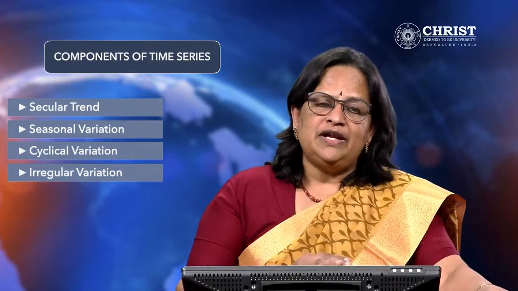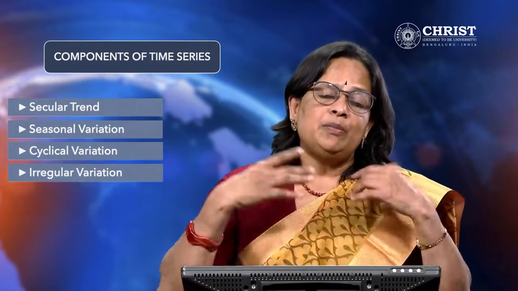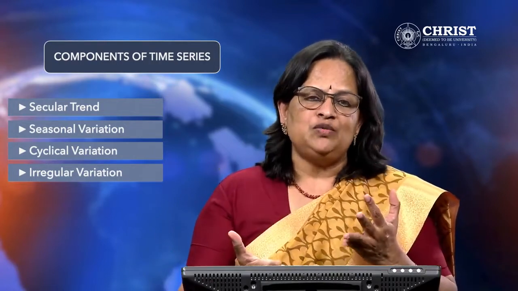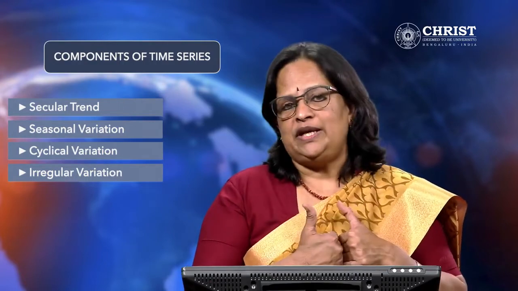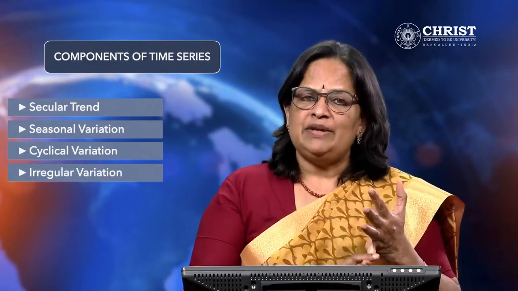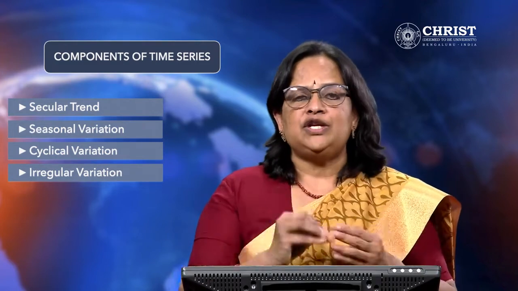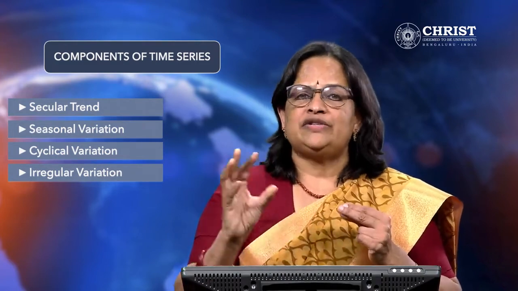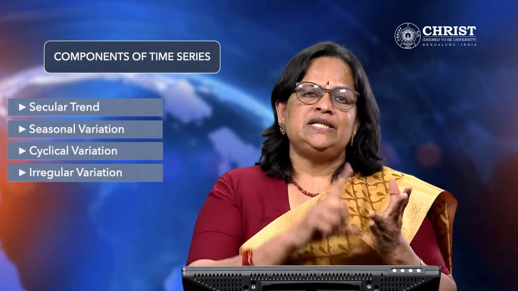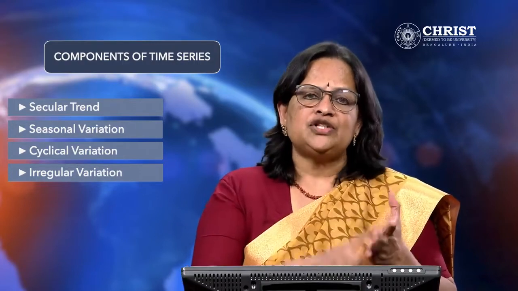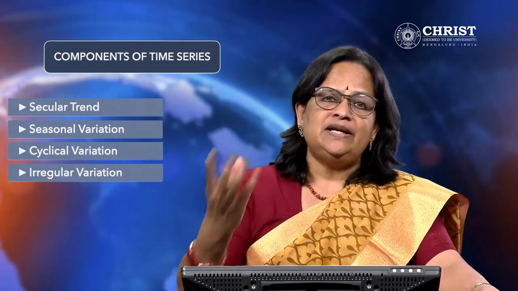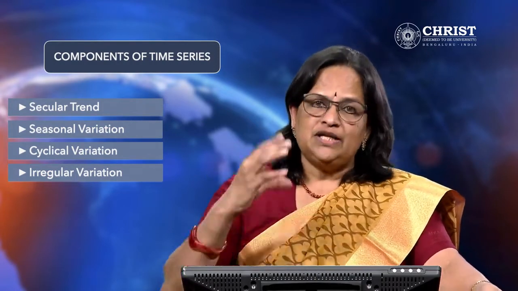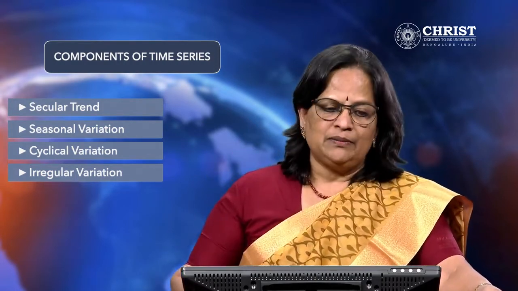Then irregular variation is there. That is, we cannot predict it. Natural calamities will be there. COVID is the best example. Nobody expected it, but we have experienced it. So it can be natural calamities or anything like that. Irregular variation also will affect the time series. So secular trend, seasonal variation, cyclical variation and irregular variations will have an impact on the change in the data over a period of time. That is known as the components of time series.